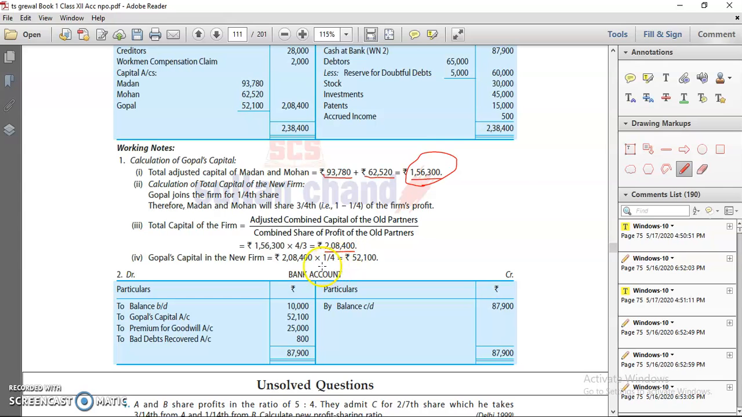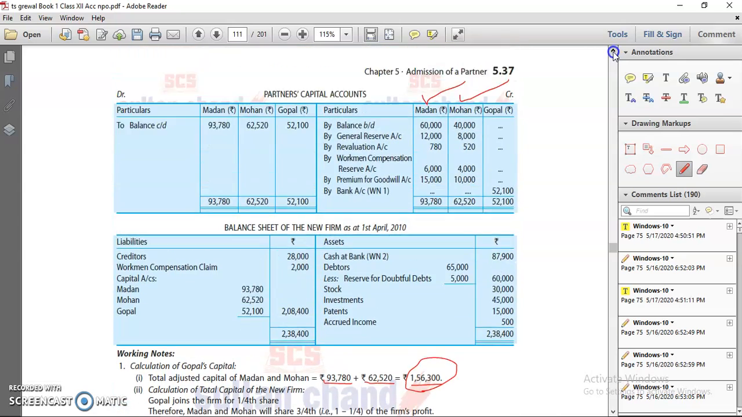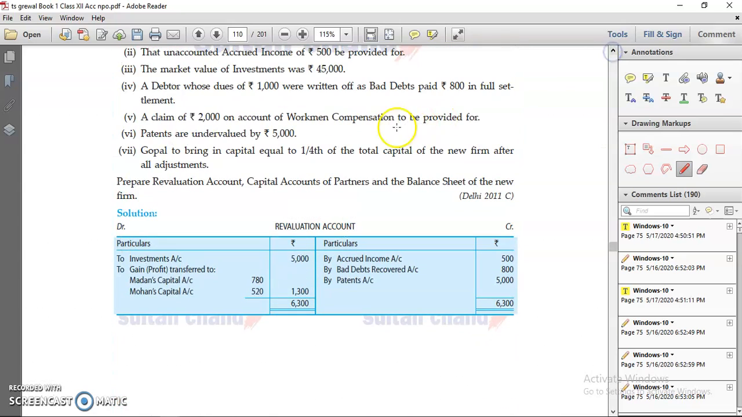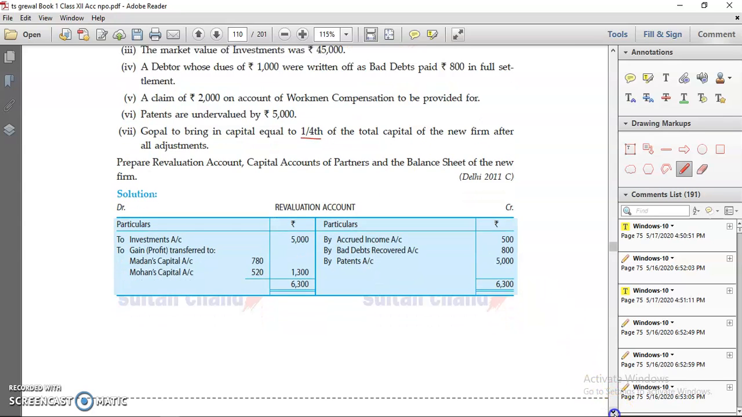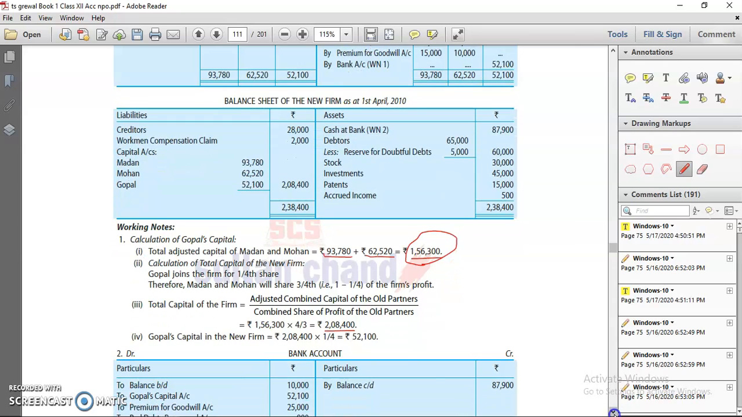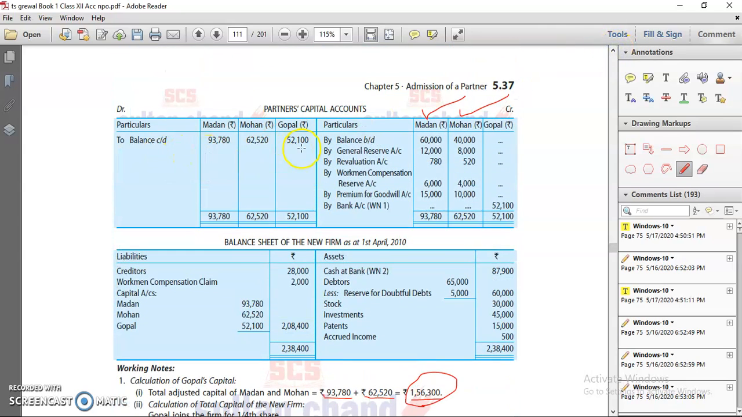Okay, and they mentioned how much capital Gopal has to bring: 1/4 of the total capital of the new firm. So we calculated the total capital of the new firm. This is 2,08,400. Once you multiply it by 1/4, it comes to 52,100. It means 52,100 capital has to be brought in by Gopal, by bank. So once you calculate your balancing figure, this is your closing capital.